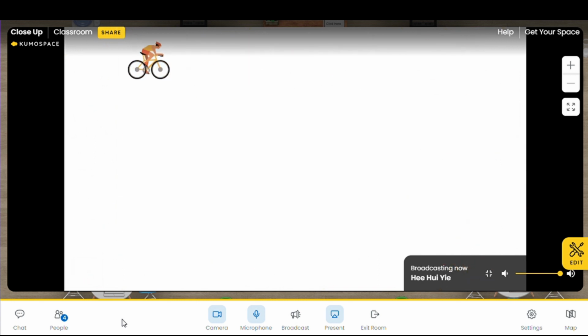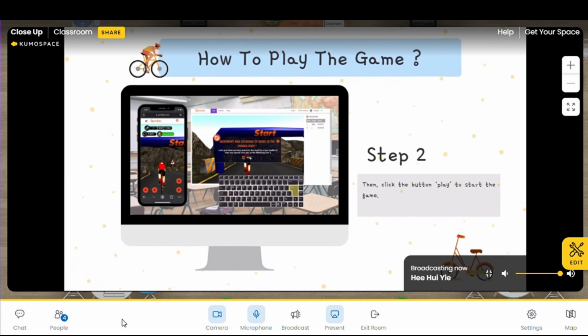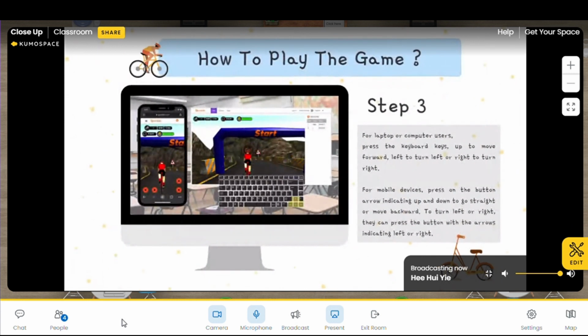The first step, to start the game, is to write in your full name. For example, I'm Miss Joanne, so I'll write Joanne. After that, click on the play button to start the game. And the third step will be, is anyone here a computer or laptop user? Me, laptop user. All right. What about mobile? Who is using mobile devices? Me, mobile, teacher.